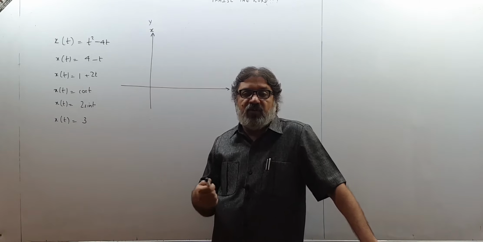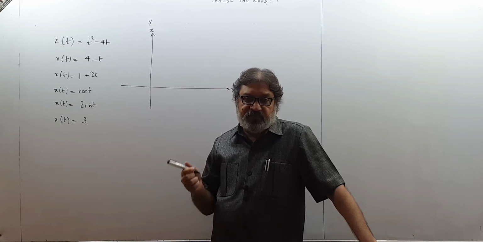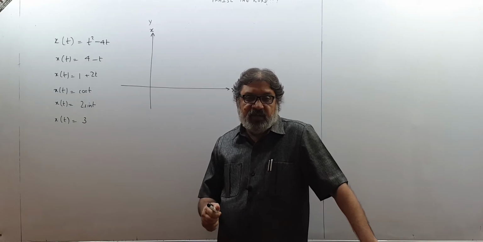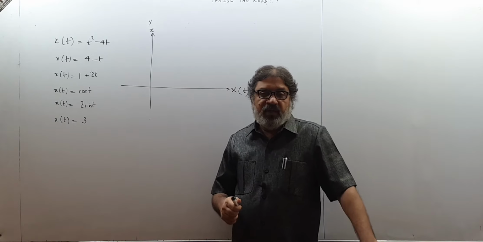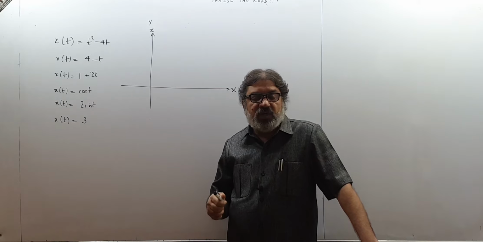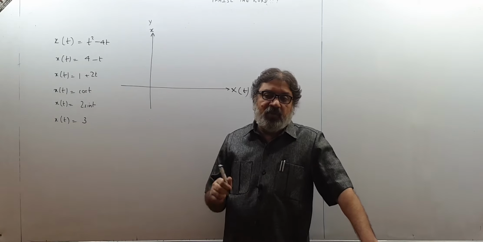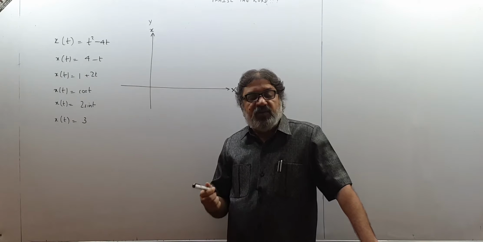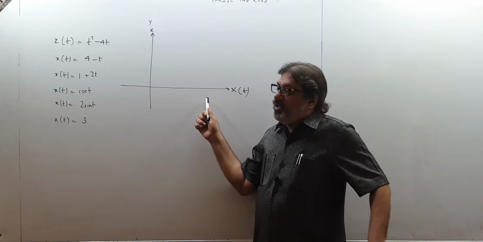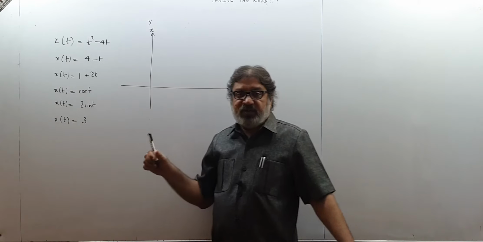Whether position is changing or not, it does not matter. Time will keep on passing. So time is the independent variable and position is the dependent variable. Therefore, whenever you draw graphs, the x-axis always has the independent variable and y has the dependent variable. It is our common sense to decide what is dependent and what is independent.